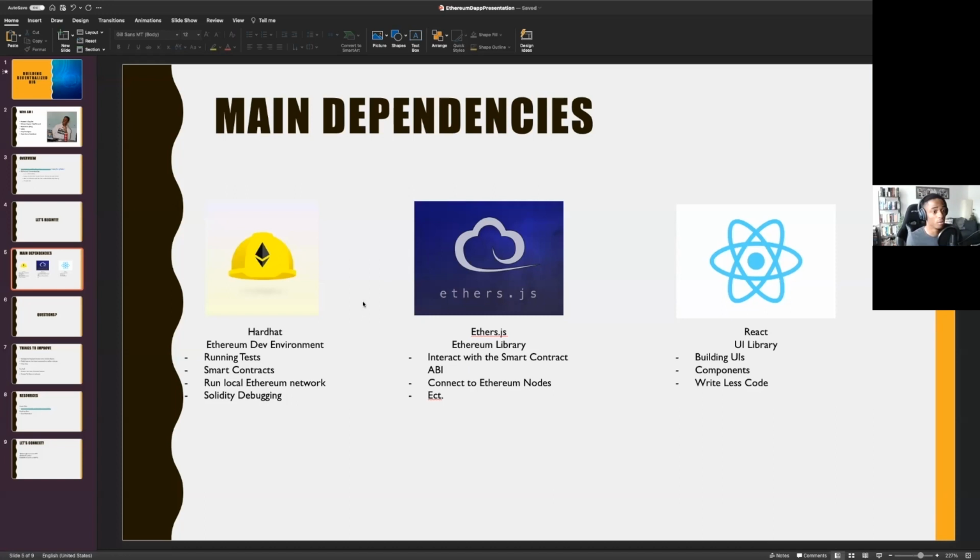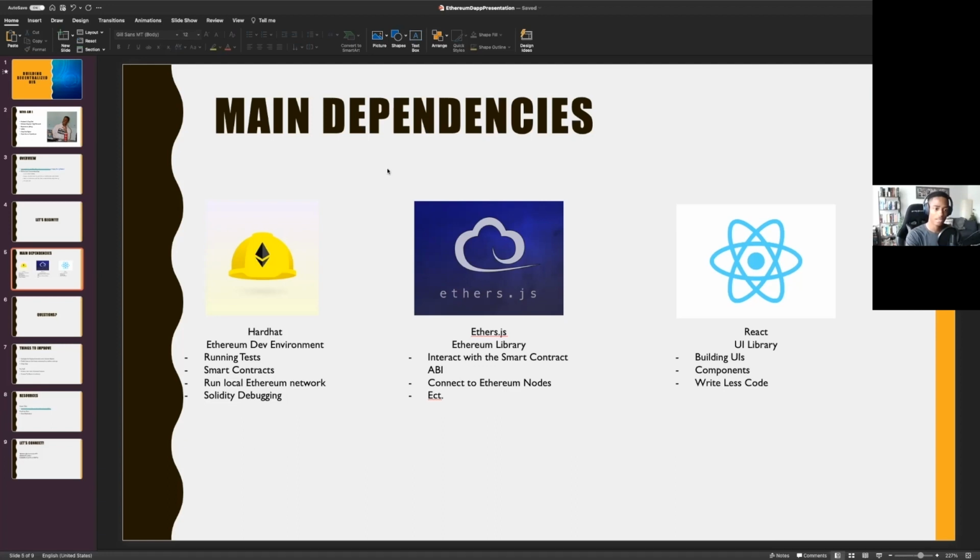If you aren't familiar with what Solidity is, it's the language that we use to write smart contracts in the blockchain world. So whenever you hear of smart contracts, most of the time you can more than likely think of Solidity. That is the language that a lot of engineers in the blockchain space use.